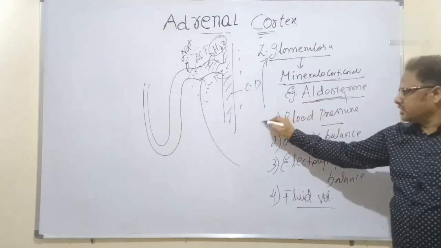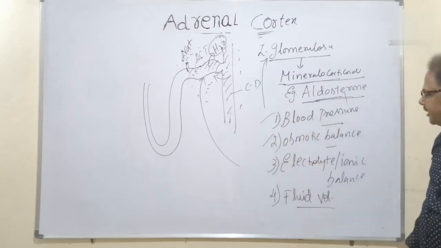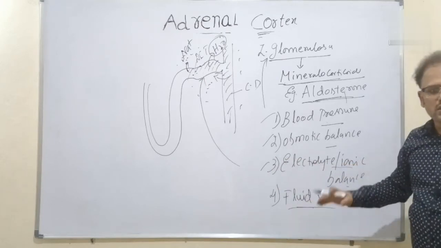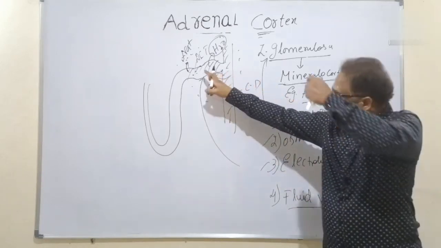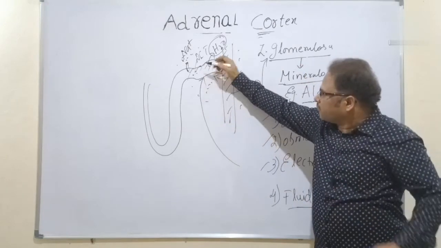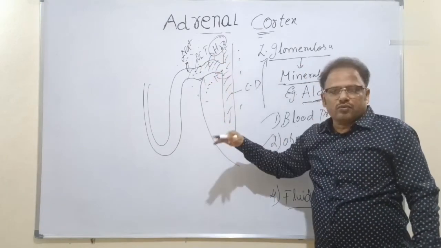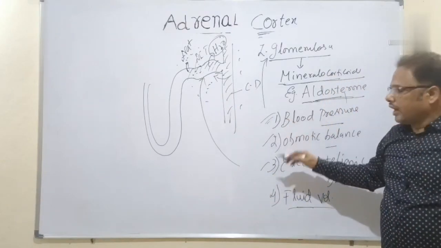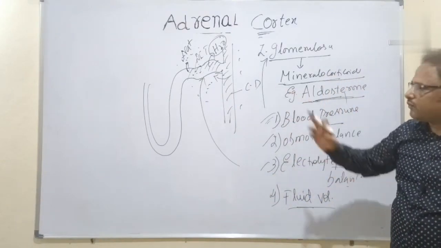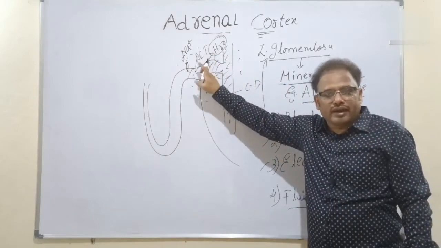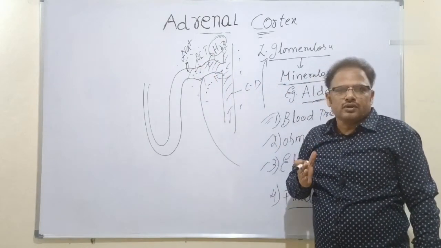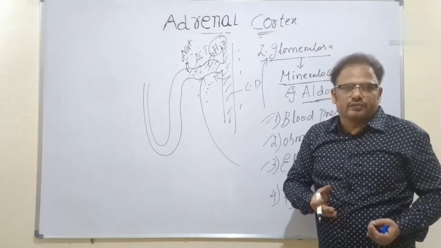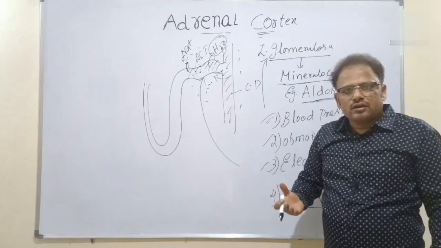So blood pressure, osmotic balance, electrolyte or ionic balance, and fluid volume are maintained, because water is reabsorbed from the filtrate into the interstitium. Sodium is also reabsorbed, and sodium can maintain the blood pressure. If the sodium content decreases in the blood, there is low blood pressure. So what is the solution?